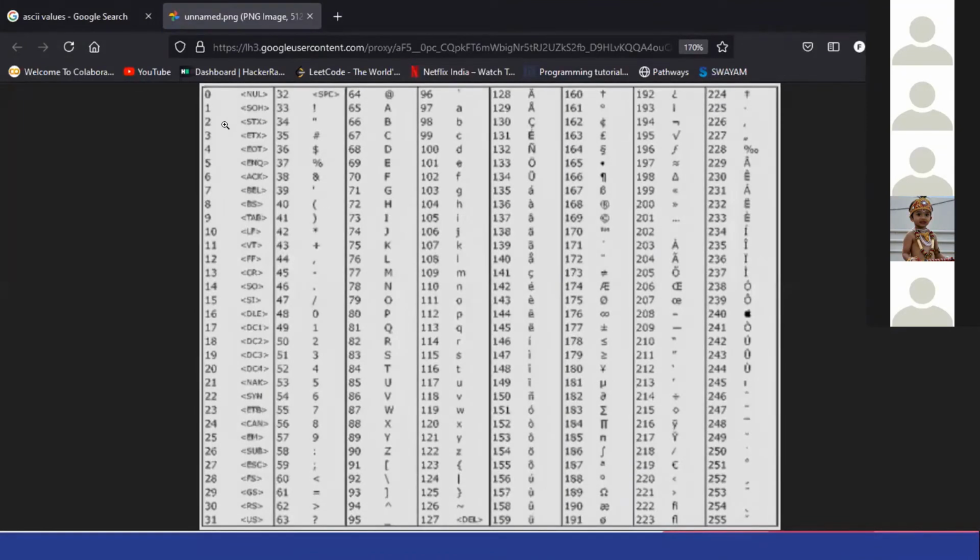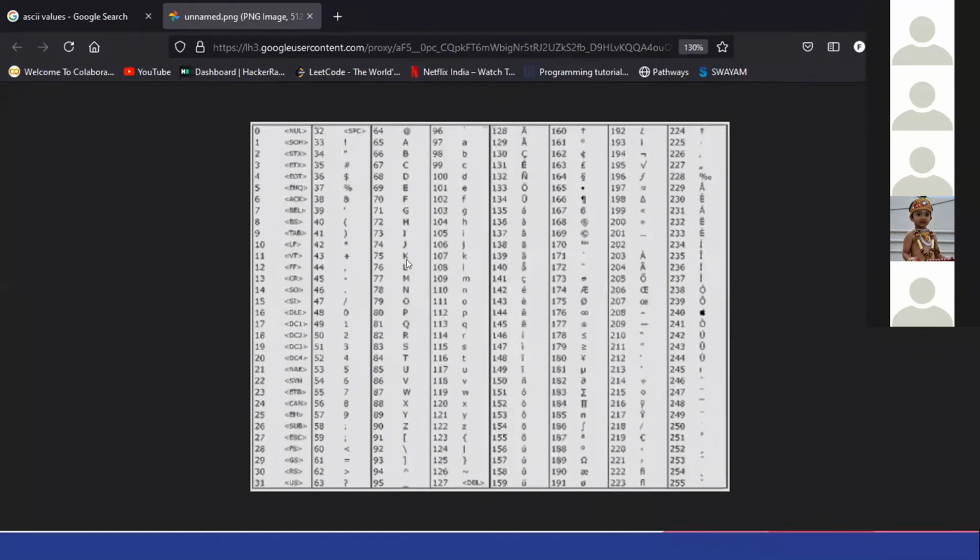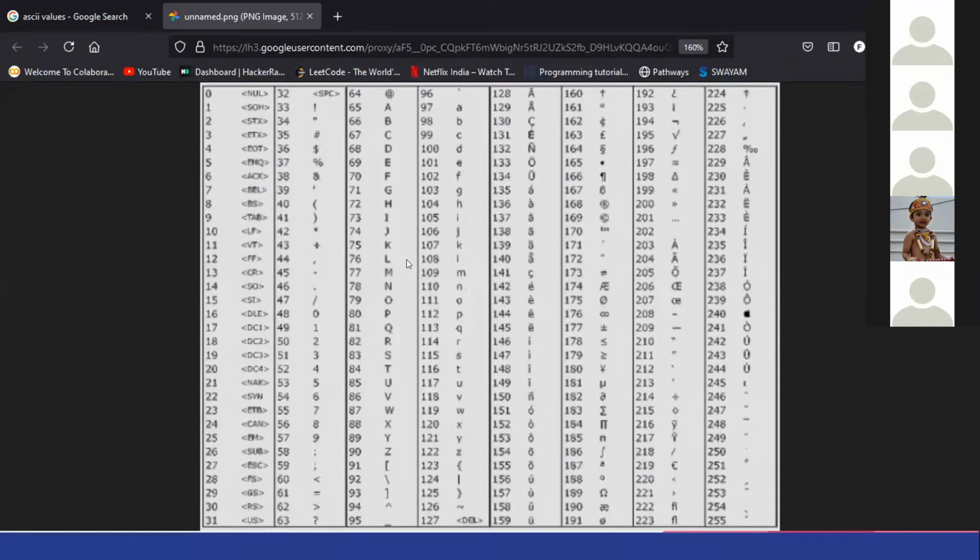ASCII values are the values for the keys on your keyboard, and since the computer understands only numbers, we have to convert all these English letters into numbers. Yesterday I told you, what does a computer understand? Zeros and ones. Binary. So for binary you have to have a number, right? You can't directly convert the letter A into binary, so you have to convert it into numbers first. So we have converted all the characters into numbers.